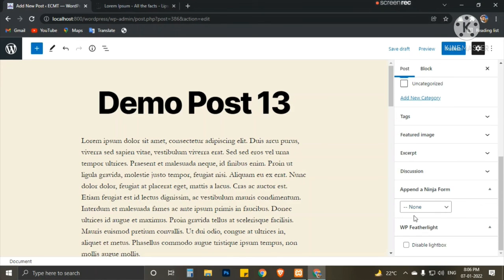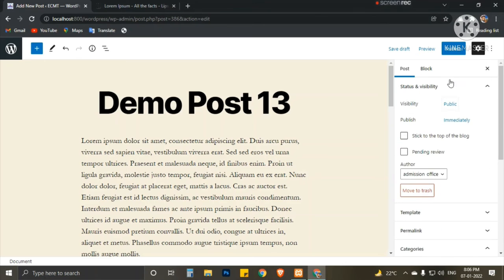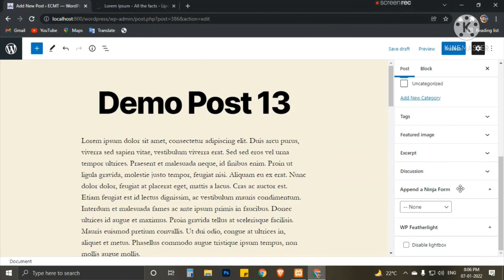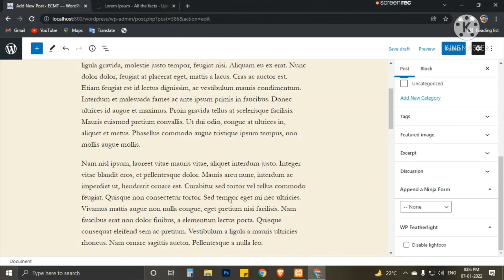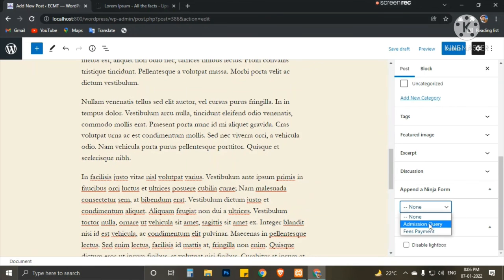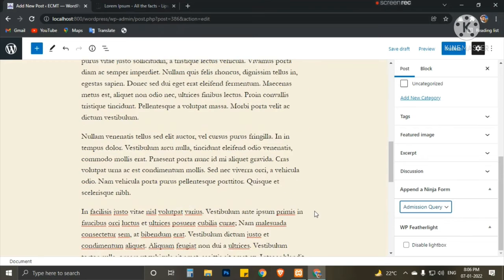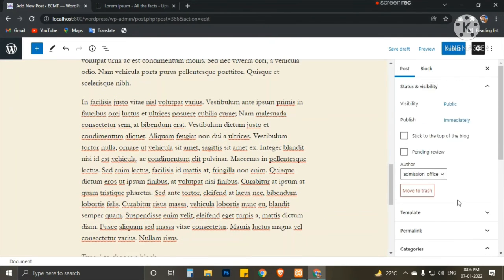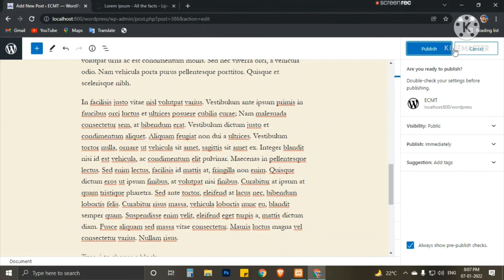So let's go further. Now publish. If we want to paste a form also, we can paste it here. So for the admission query we can paste it here, and the form will be automatically added, so no form will be needed.